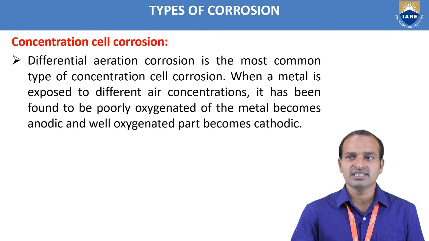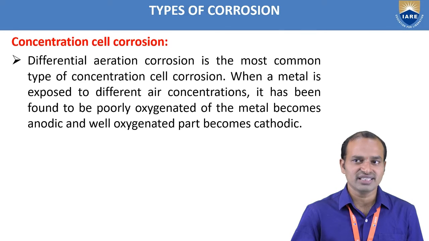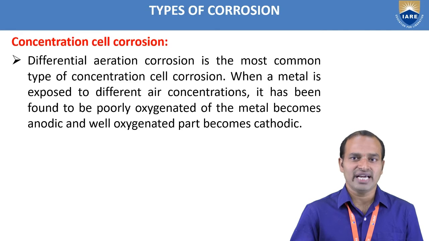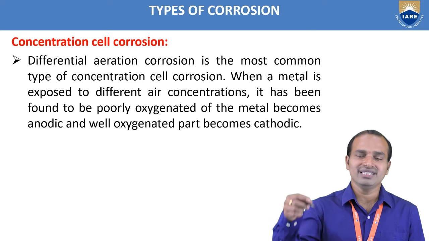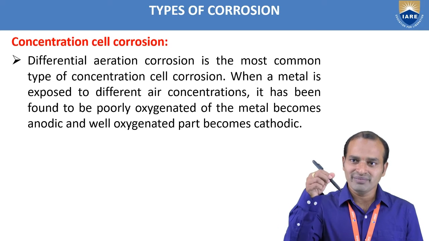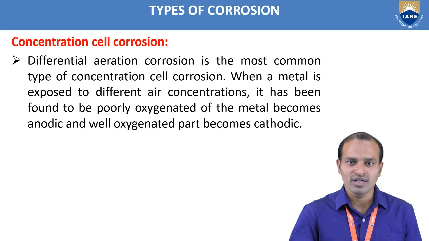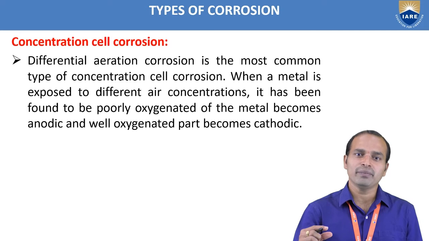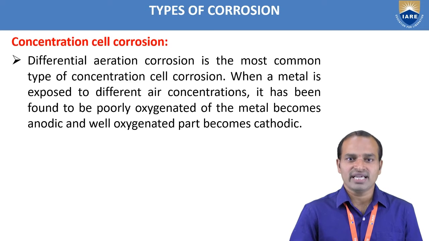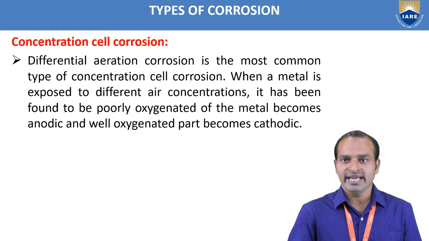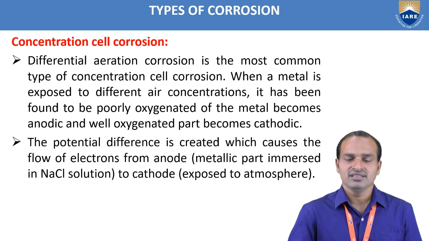Differential aeration corrosion is the most common type of concentration cell corrosion. When a metal is exposed to different air concentrations, the poorly oxygenated area of the metal becomes anodic and the well oxygenated part becomes cathodic. Previously we observed the diagram: the metal is immersed in the electrolyte solution, where the immersed part is the poor oxygen area. That part acts as an anode, and the remaining part exposed to air acts as a cathode, undergoing reduction, and at the anodic part we observe the corrosion.